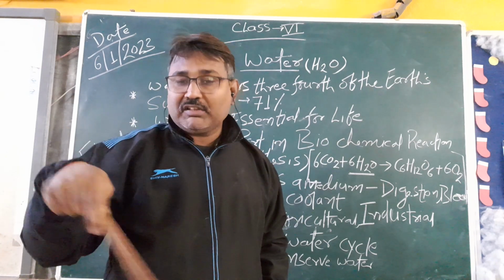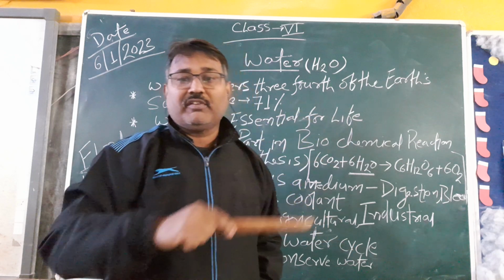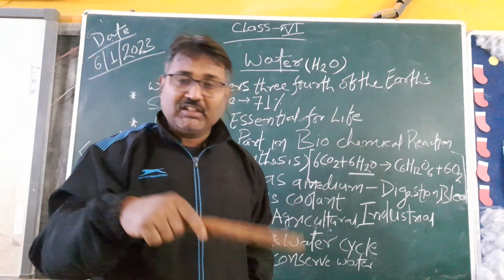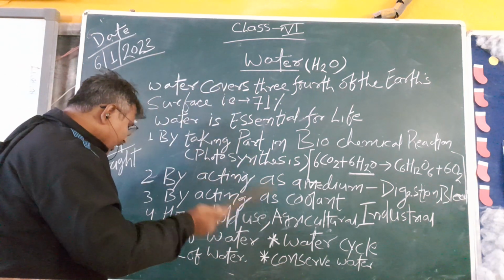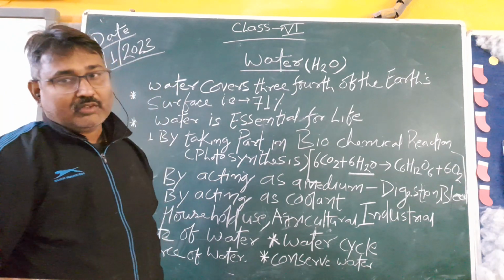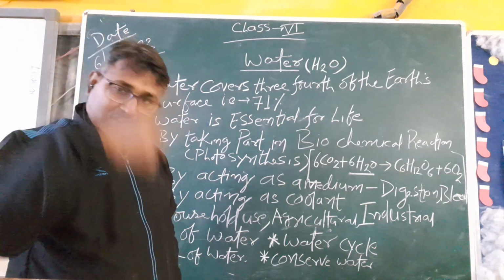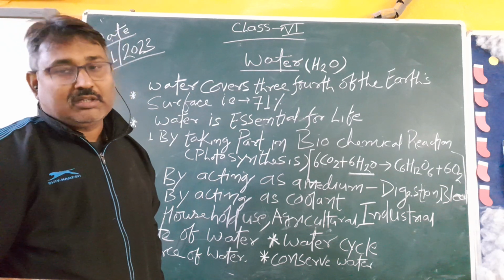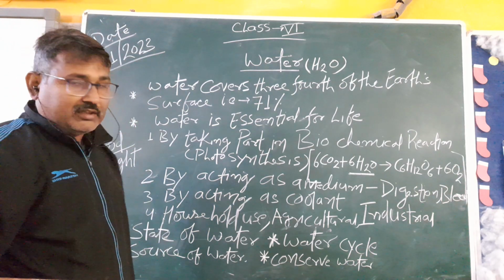For dissolving things, water is also a good solvent. So water is very essential for cleaning, for washing, for dissolving. So water is essential for all aspects of life. Right now? Understood? It is equally important for the plant kingdom, animal kingdom, and other activities also depend upon water molecules. Next, state of water.